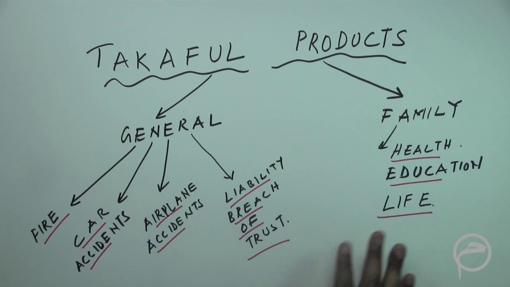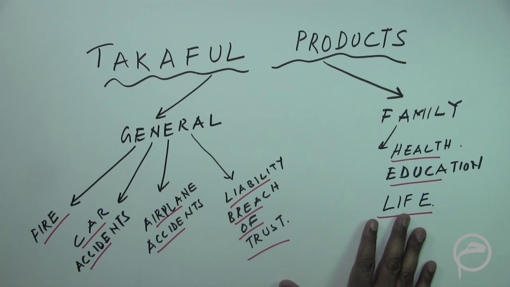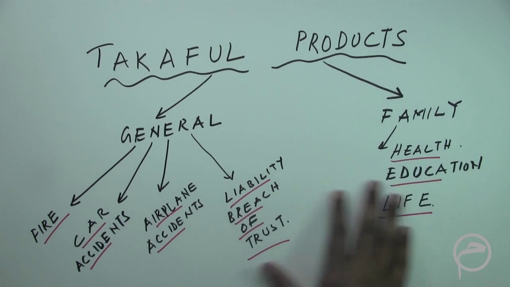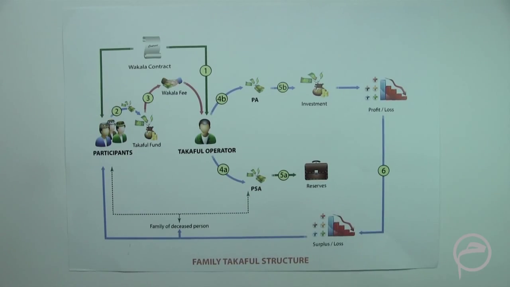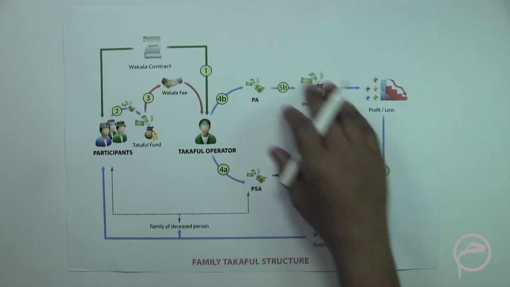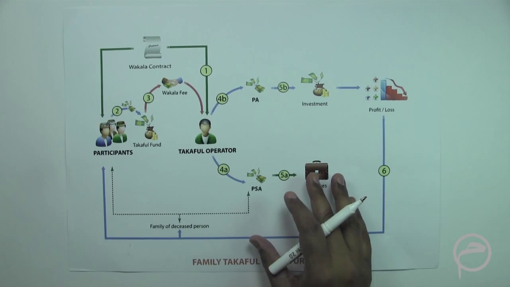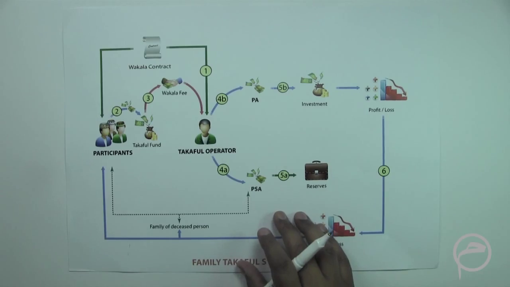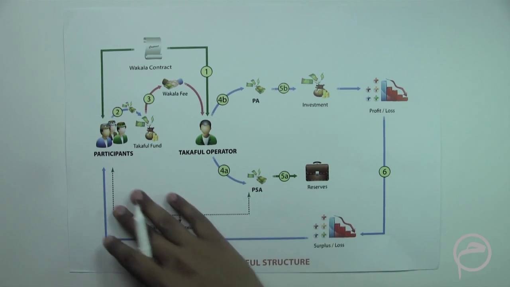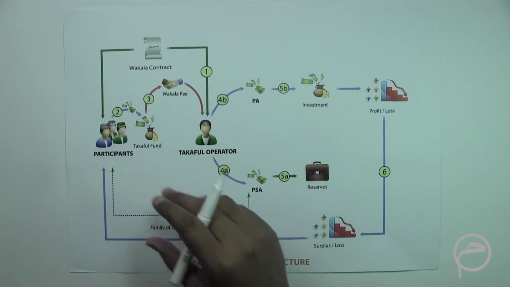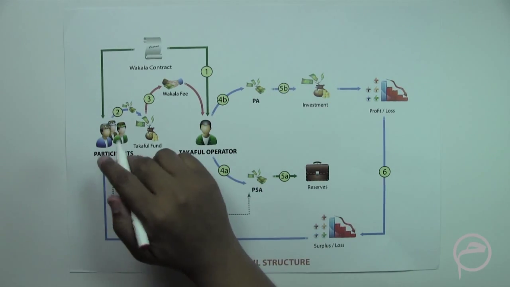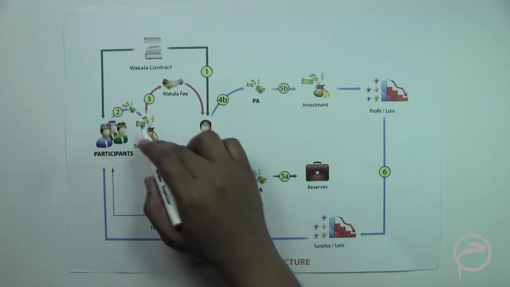In terms of the structure, the structures of course would be dependent on what the model is, which we have already discussed earlier, but these are the categories of the products. Let me just take one structure for a product to explain how a product would work. The example which I am taking here is in relation to a family product, and this is with respect to life. So for example, this is a life Takaful, wherein the participants are contributing their donations into the Takaful